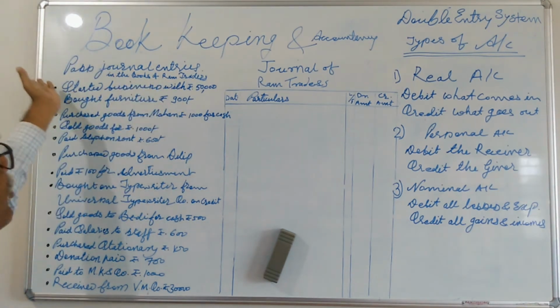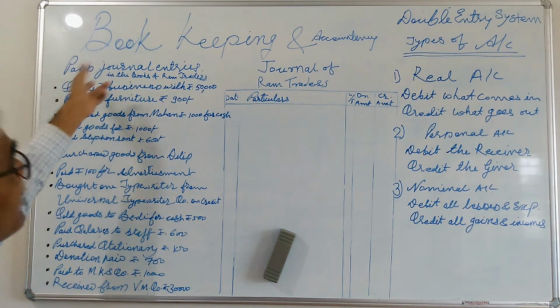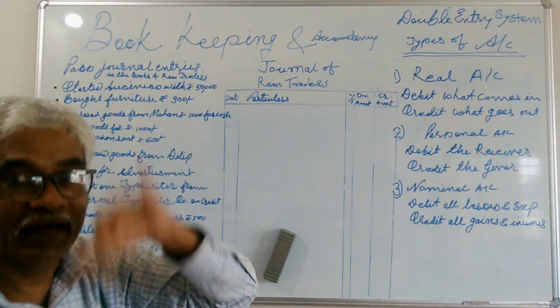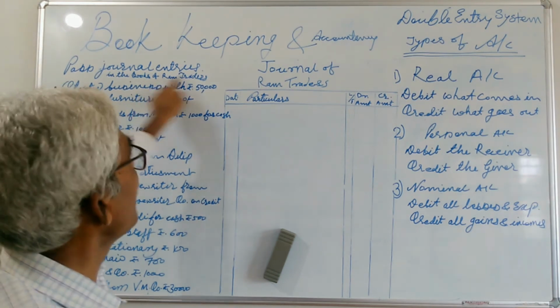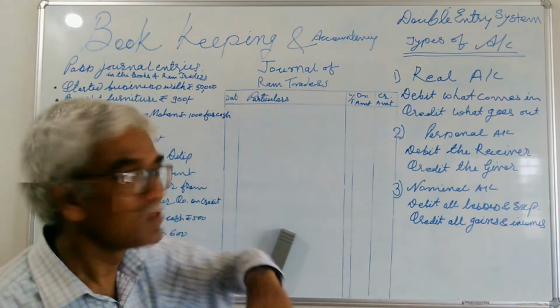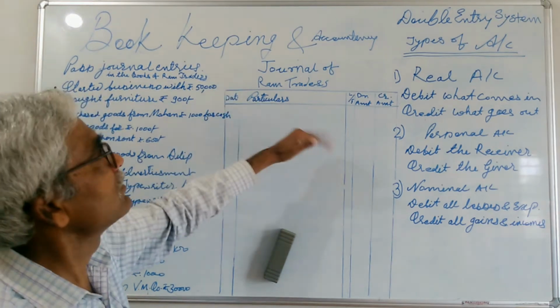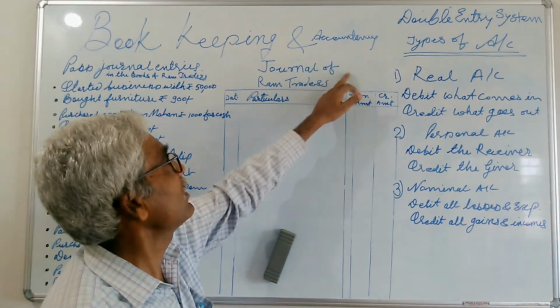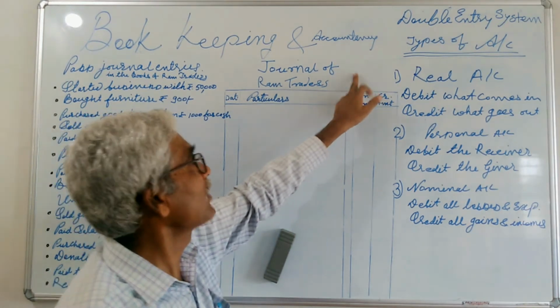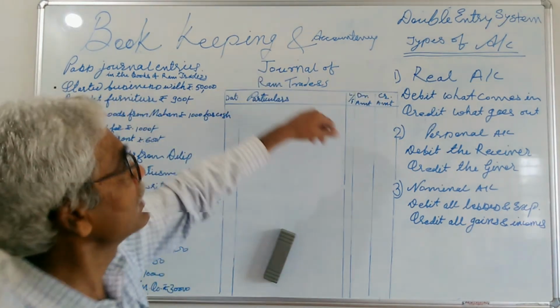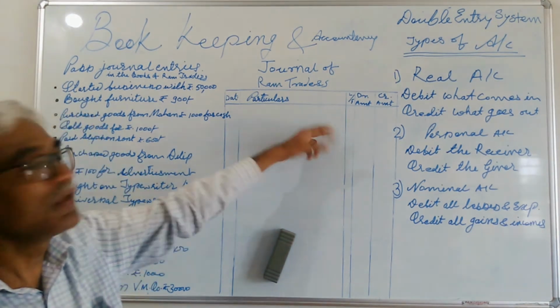Ram is the owner, and the name of that business activity is Ram Traders. That's why we have to write Journal of Ram Traders. The ruling of the journal I already described in the previous lecture.